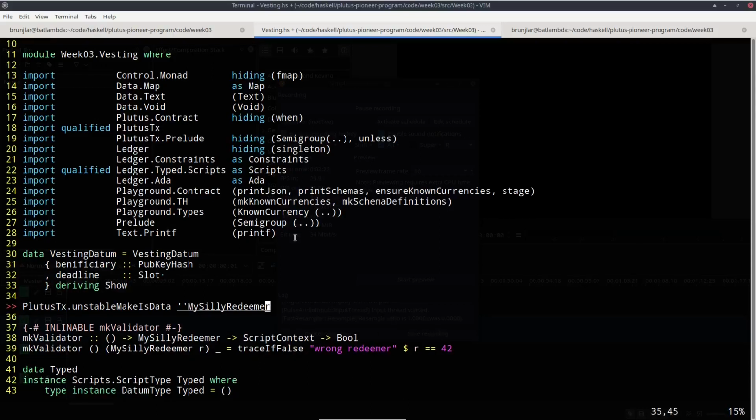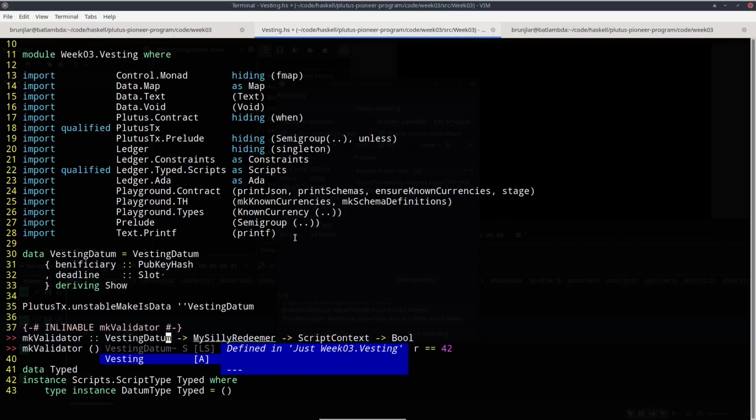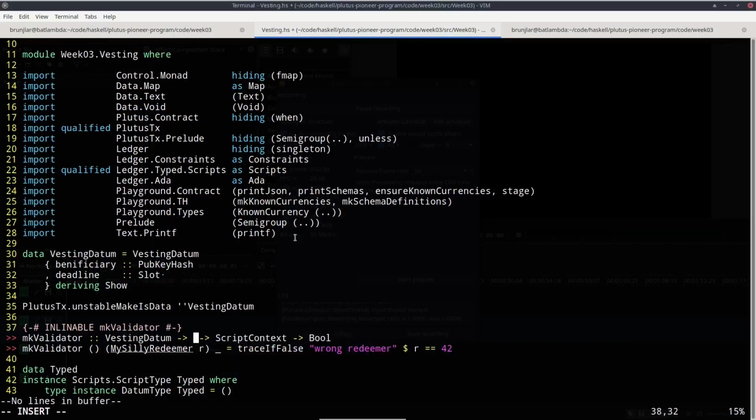Okay, we change the name. Right. Now what about the redeemer? In this case, I think we don't need any information in the redeemer, because all the information that we need about the time and about the entity that tries to retrieve the money is contained in the context. So for datum, we can use this new type, vesting datum, but for a redeemer, we can just use unit.